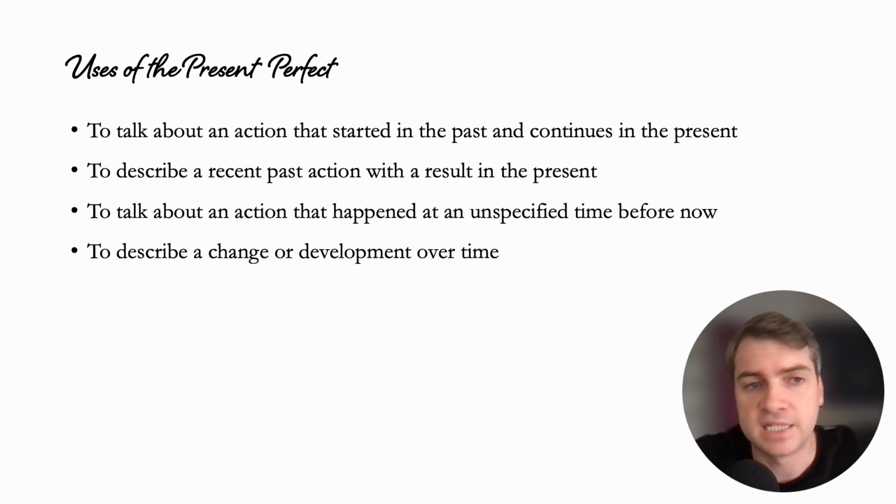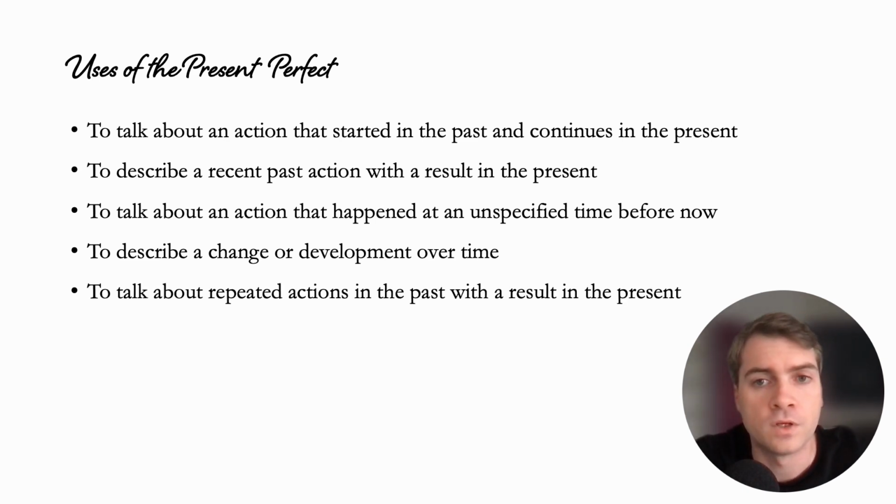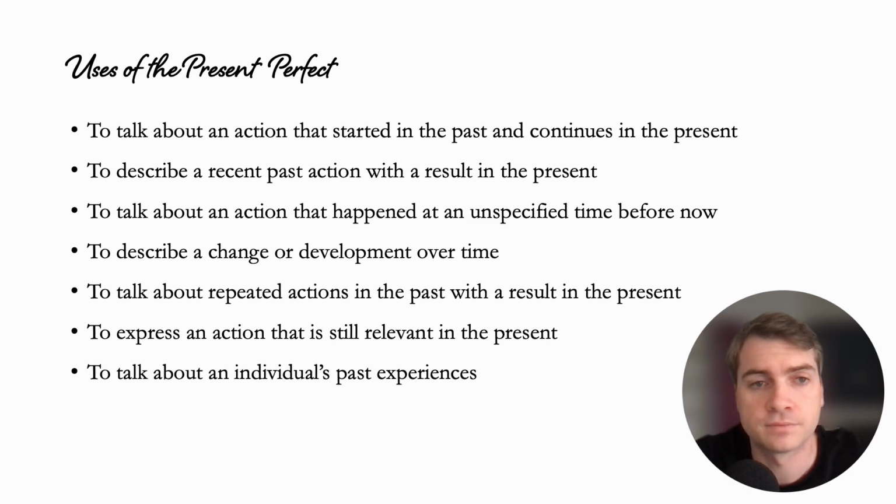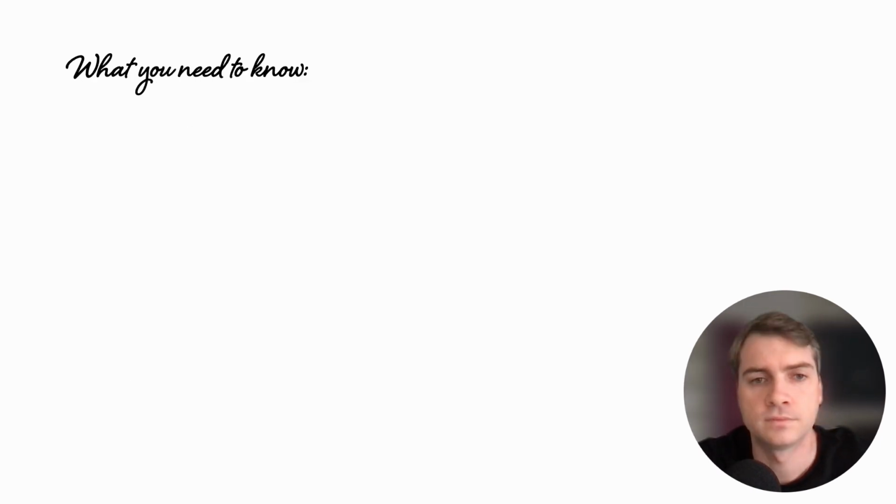To describe a change or development over time. To talk about repeated actions in the past with a result in the present. To express an action that is still relevant in the present, so an action from the past, but it's relevant in the present. Or to talk about an individual's past experiences, okay? And we'll talk about all these in the slides to come.